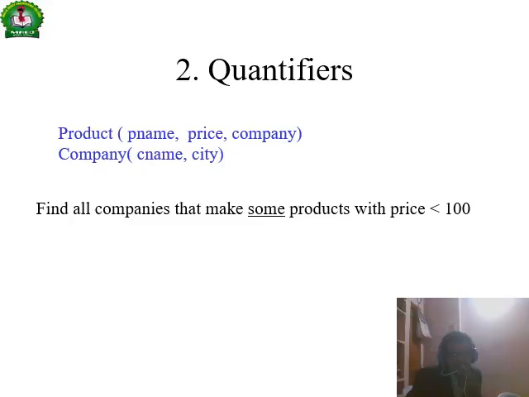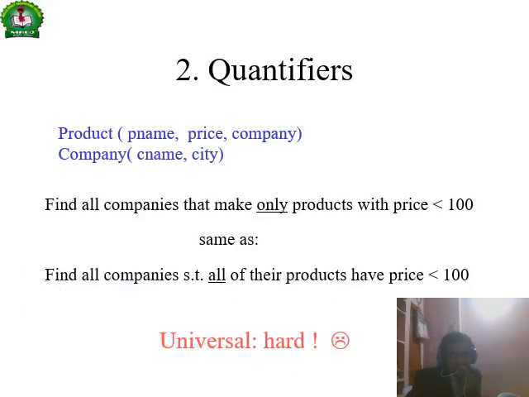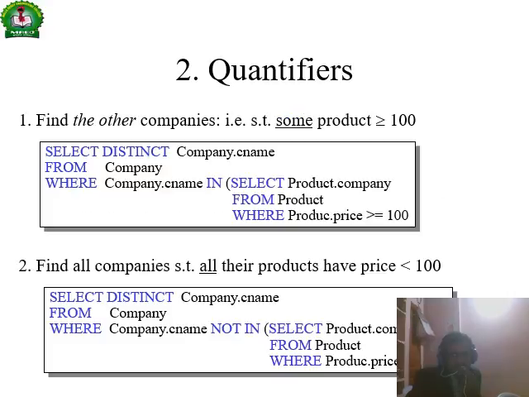Quantifiers. Find the companies with products less than 100, using the quantifier. SELECT DISTINCT company name FROM company, product WHERE company.company name is equal to product dot this one, right? A quantifier works in the subquery, right?